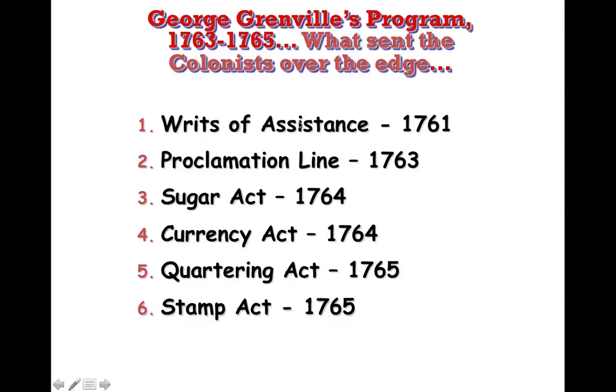Now, writs of assistance, as you get these down, I want you to make sure you know what these are. You ready? Unlimited search warrants. This is to prevent smuggling. Proclamation Line of 1763, and we're going to see a map in just a second. It's a line that the colonists can't cross to prevent them from getting to the Indians. The Sugar Act, I think we know this, a tax on sugar. The Currency Act, saying that the colonies had to use British currency and the British could control their currency.